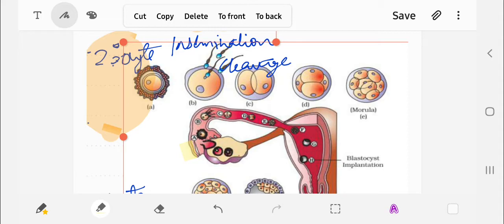That is a 2-cell stage, and then they will form 2 to 4, 4 to 8, 8 to 16.